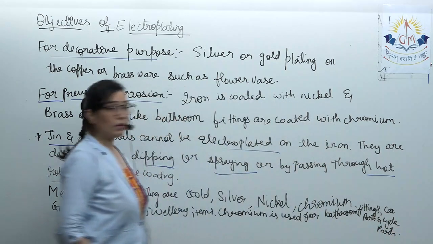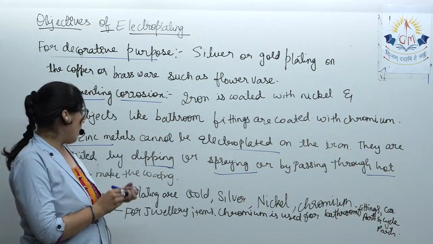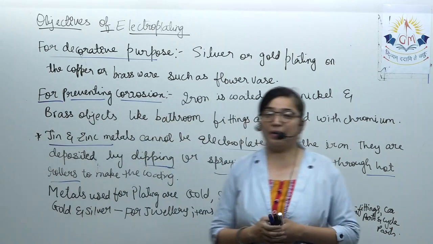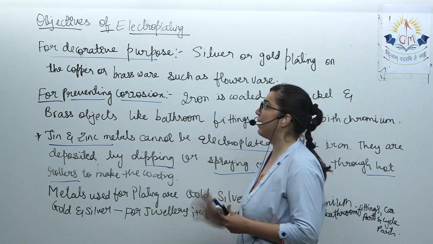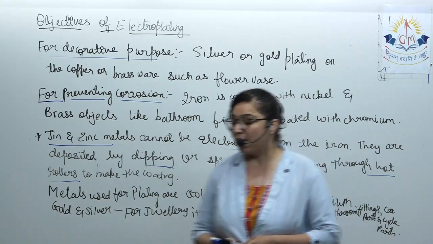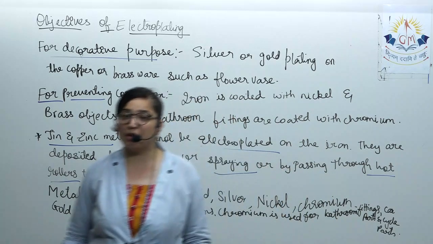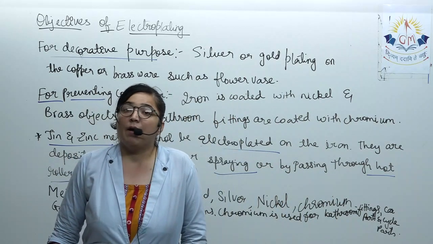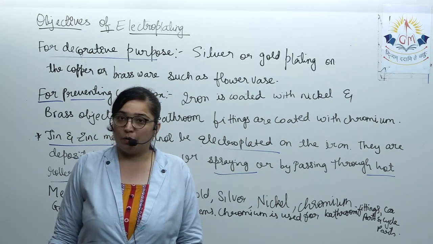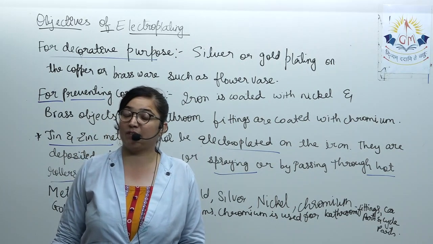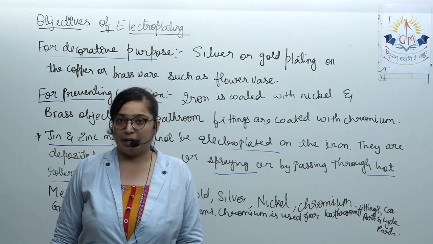Okay, so this is the reason why electroplating is done. Once again, let us revise all the objectives of electroplating. First one is for the decoration purpose. In order to decorate, generally gold or silver on any of the brass materials like a flower vase, electroplating can be done.